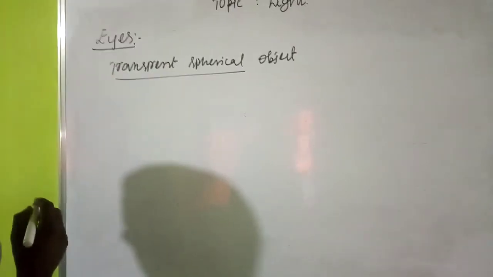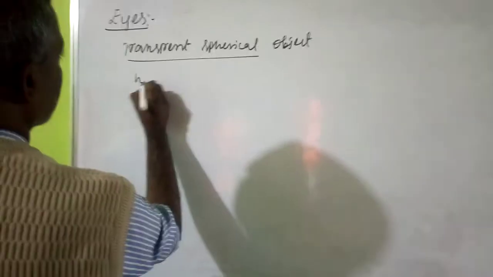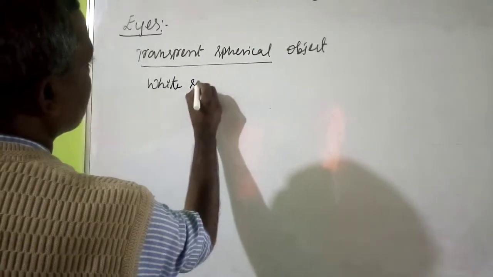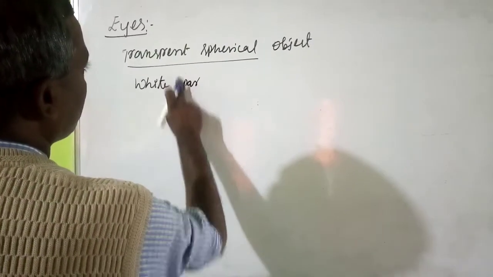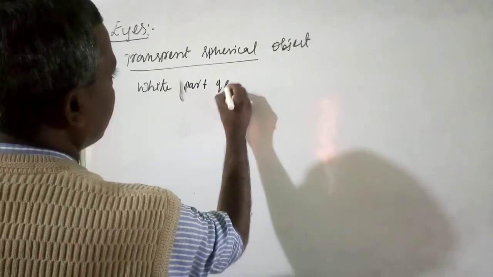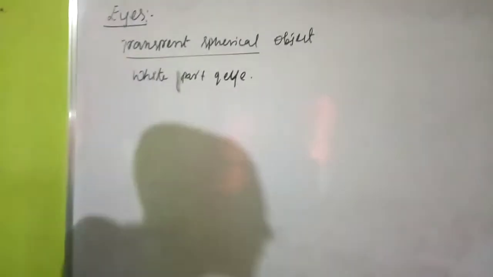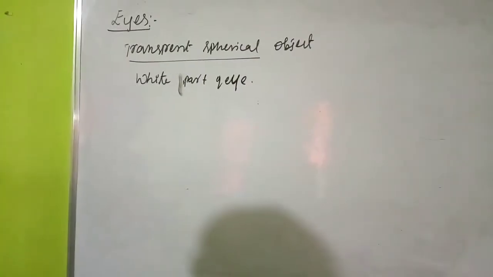It protects the interior of the eye from accidents. This white part, we can call it the white part of the eye. It can protect the interior part of the eye from accidents.